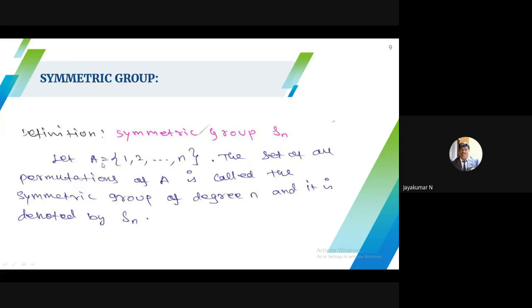So set A is equal to 1, 2, 3 up to n. If it is Sn, I choose up to n. If it is S3, I choose 1, 2, 3. If it is S4, 1, 2, 3, 4. The set of all permutations of A is called the symmetric group of degree n and is denoted by Sn under the composition map. So what do you mean by symmetric group? Sn means I have to choose a set from 1 to n. Then I have to collect all the permutations of A. Then applying the function composition, we can say that it is a symmetric group of degree n and it is denoted by Sn.